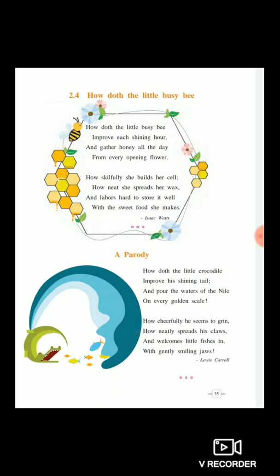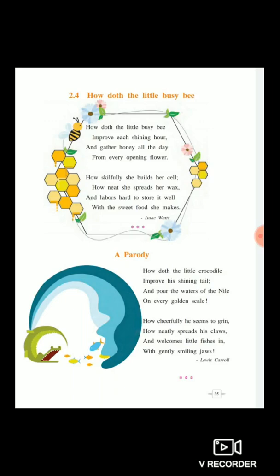So the poet further tells us that the poet appreciates the skills of the bees used in making the cells. Cell means honeycomb. You might have seen the honeycomb. And sealing them for future use. That means, how neat she spreads her wax. You might have seen the honeycomb, how neatly it is built by the bees.